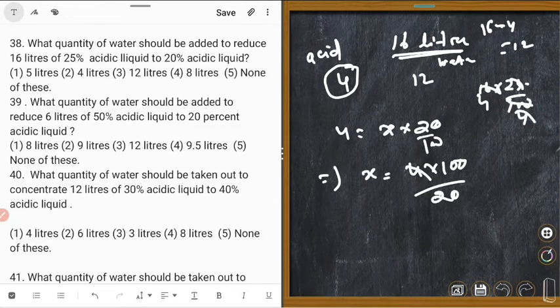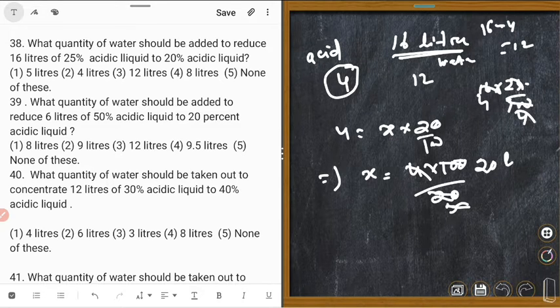Which is correct? Tell me how many percentage? 20 liter.